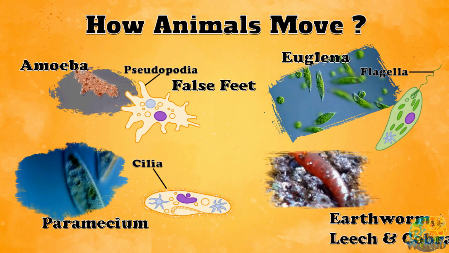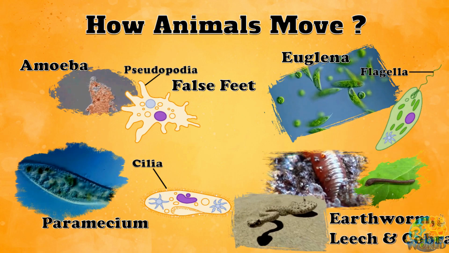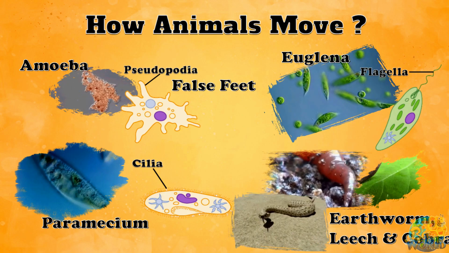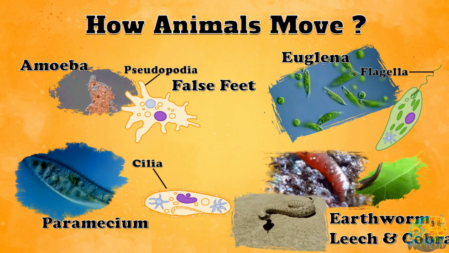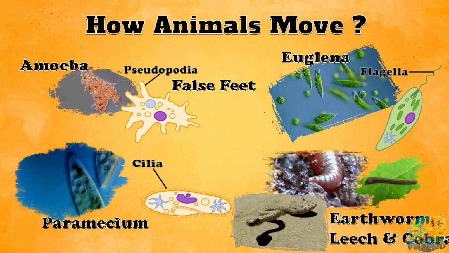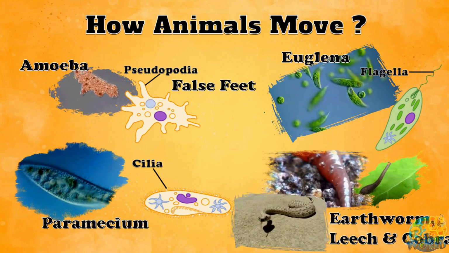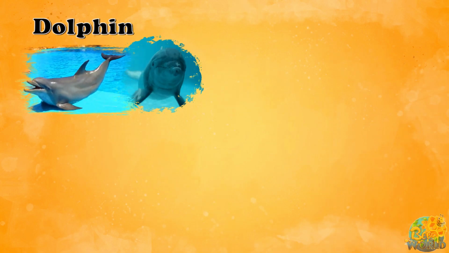Animals like earthworm, leech and cobra do not have special appendages for their locomotion. They use their body muscles to move from one place to another. Dolphins use flippers for their locomotion.